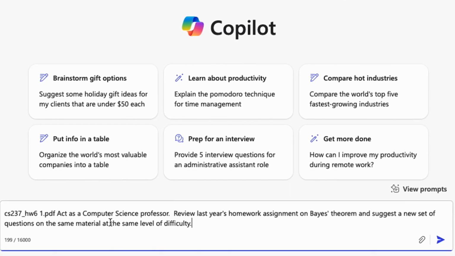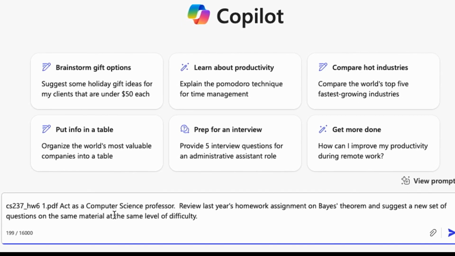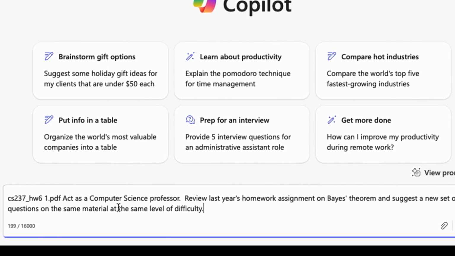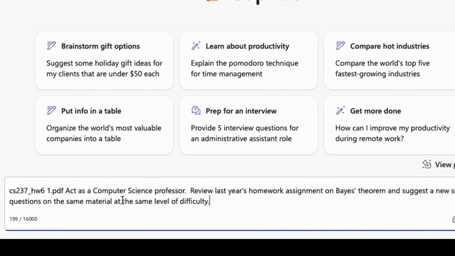All right, so now I'm going to take that homework that we just looked at, and I'm going to use what's known as a persona prompt, where I'm going to specifically direct Copilot to act as a computer science professor, look at last year's homework assignment on Bayes' theorem, and suggest a new set of questions on the same material at the same level of difficulty.